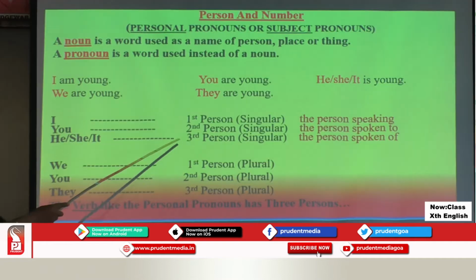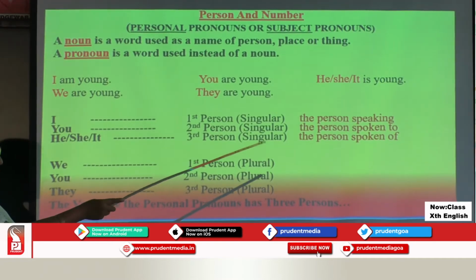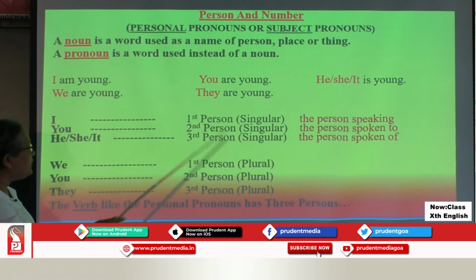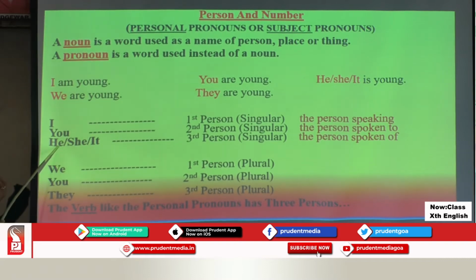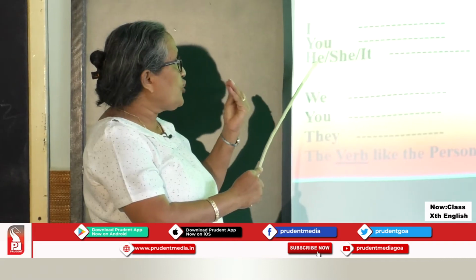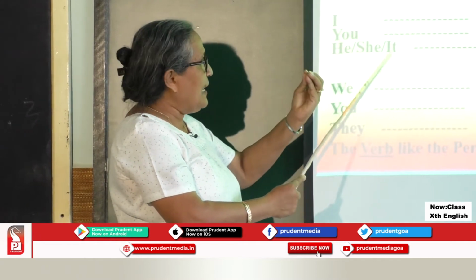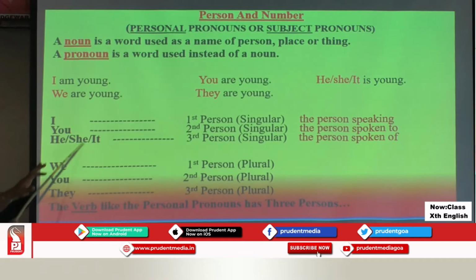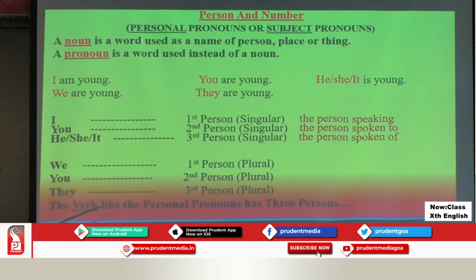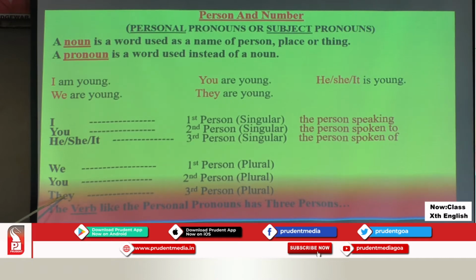When we want to talk about the third person, that is the person spoken of, in singular form, we will identify if we are talking about he, a male, she, a female, it, that is a thing, or if we are talking about many, we will use third person plural they.